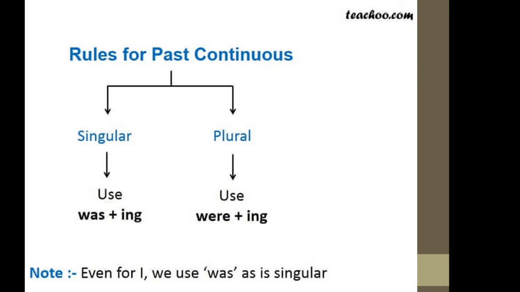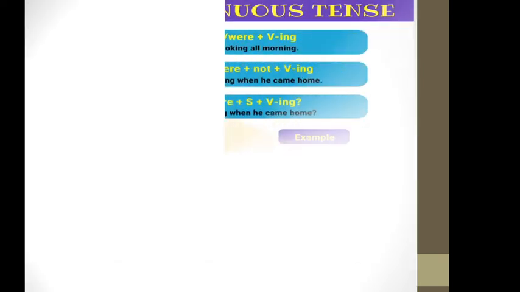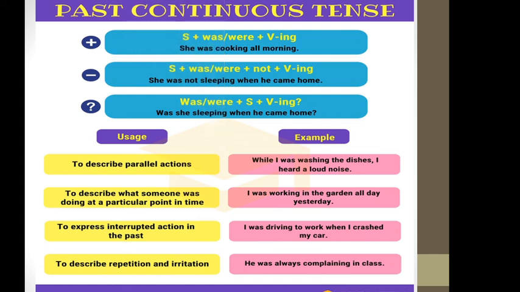Here are some rules for affirmative sentence, then negative and question. For negative we use subject plus was or were, according to whether the subject is singular or plural.